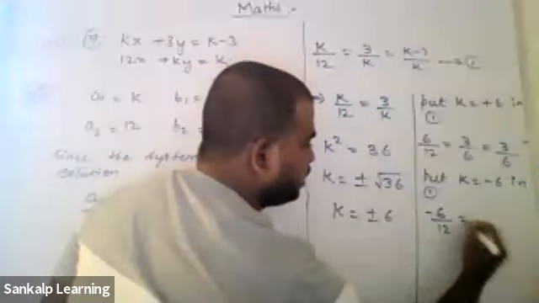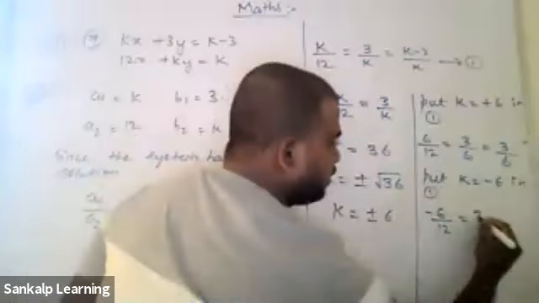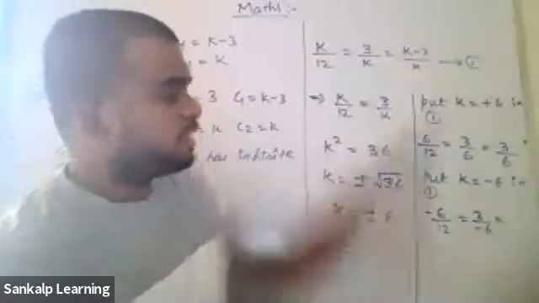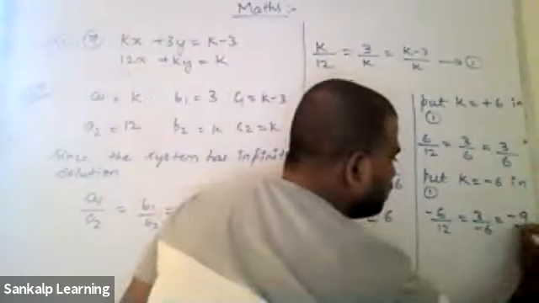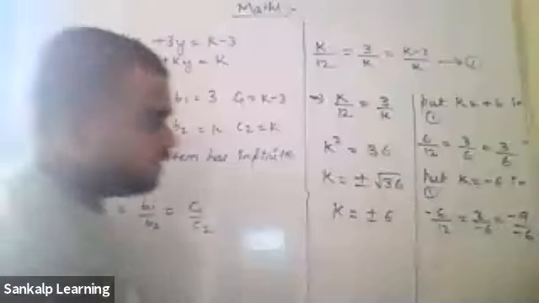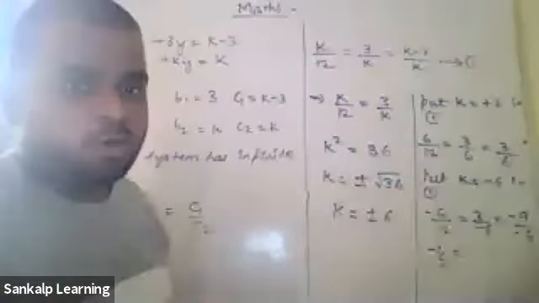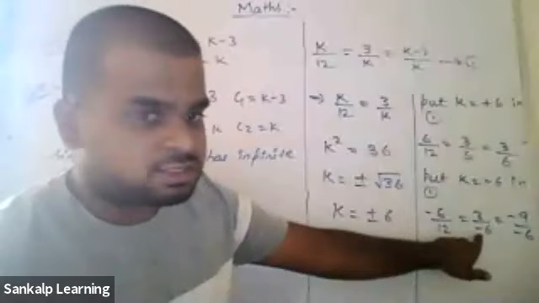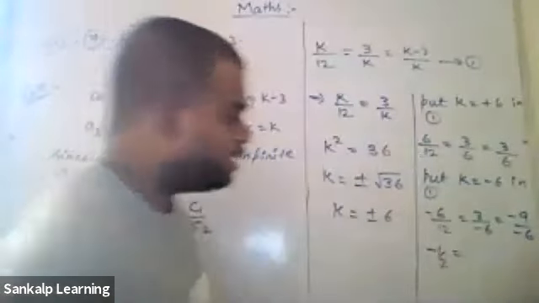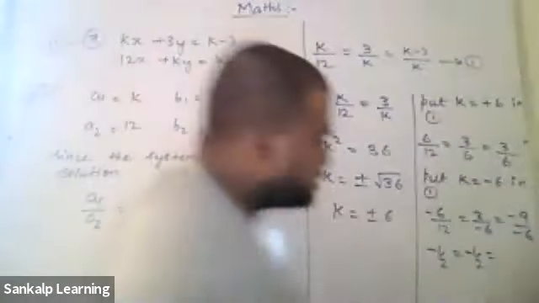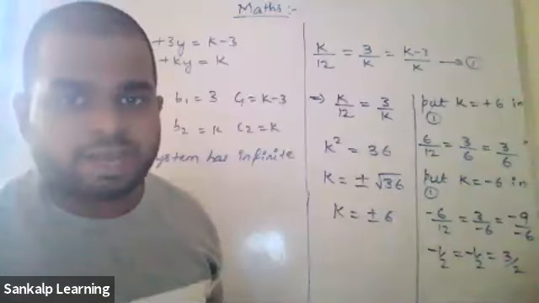6 by 12 equals 3 by k, that is 3 by minus 6. Now observe, k value is minus 6. Minus 6 minus 3 gives you minus 9 divided by k is minus 6. Now observe carefully, minus 6 by 12 is nothing but minus 1 by 2. As I told you in the previous class, you can get this negative sign in the denominator to the numerator. So it becomes minus 1 by 2. Here minus and minus get cancelled. You will be left with 3 by 2. I'm doing it directly. I hope you understand.